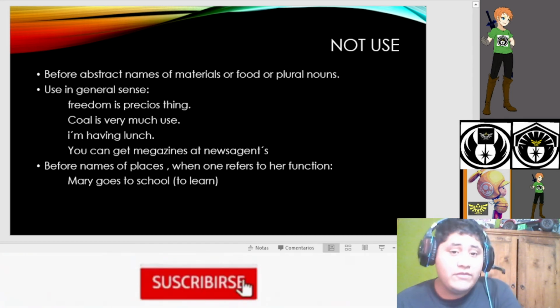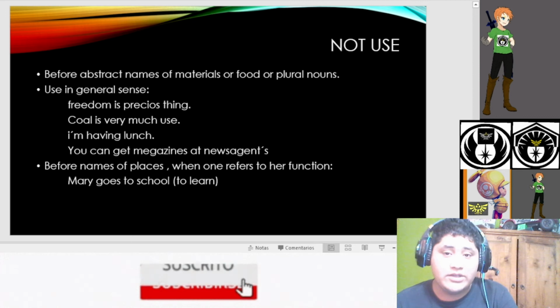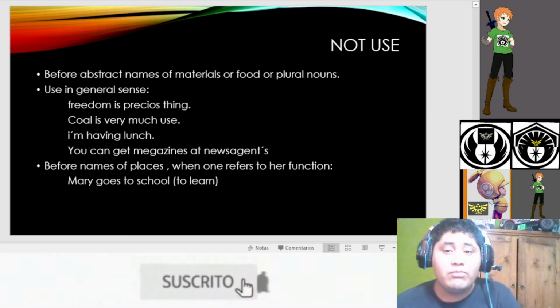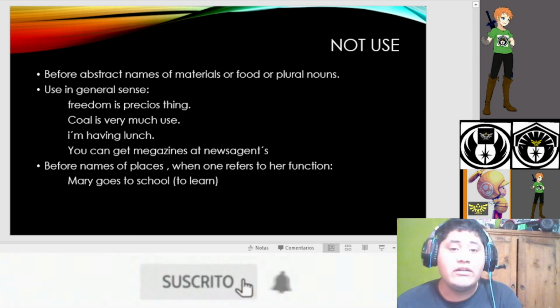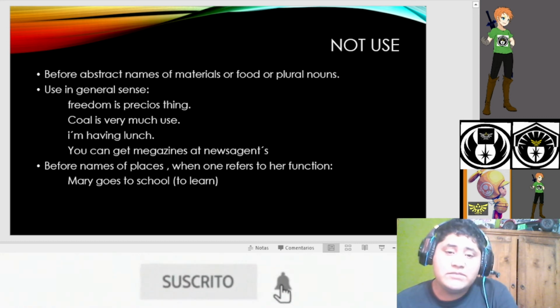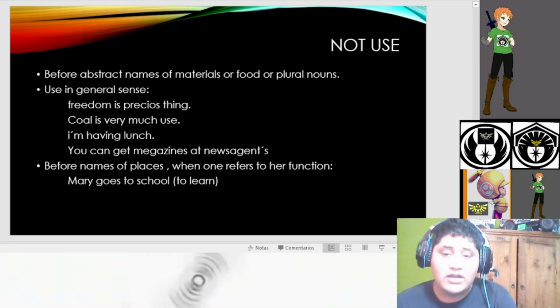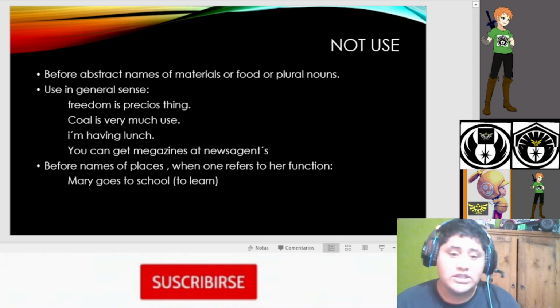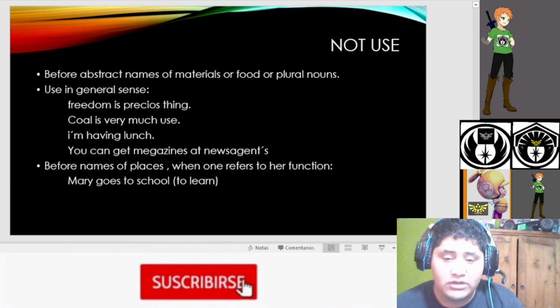Not used before abstract nouns, names of materials or food, or plural nouns used in a general sense. Freedom is a precious thing. Coal is very much used. I am having lunch. You can get magazines at newsagents. Not used before names of places when one refers to their function: Mary goes to school to learn.